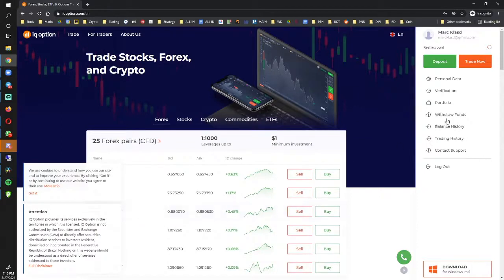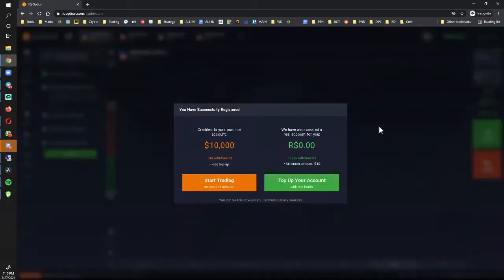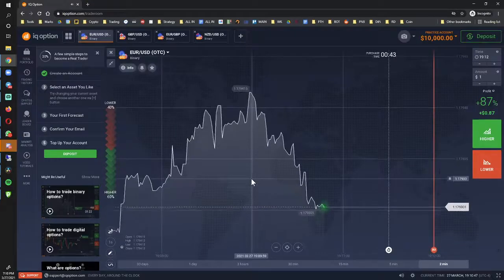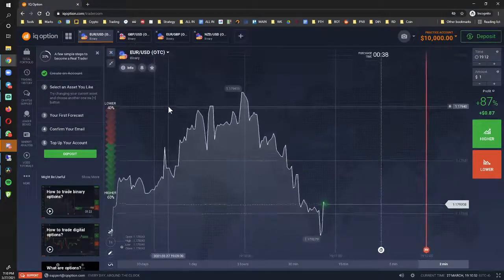On the right hand side you have personal data verification. You have to go through that. The verification process basically asks you to submit some information. After it's approved, which takes about 24 to 48 hours, you can deposit real money into the account. Now I went ahead and clicked the trading room so we can start showing you how to navigate this platform. When you first access it, it's going to ask you to make a deposit. We're just going to go with our practice account, which is to start trading now with $10,000 worth of paper money.